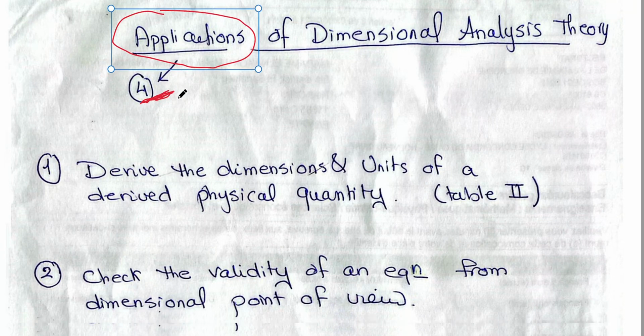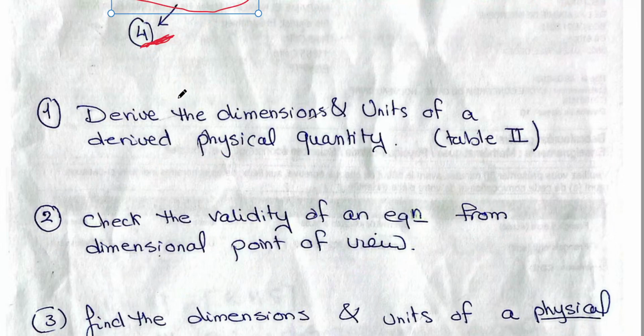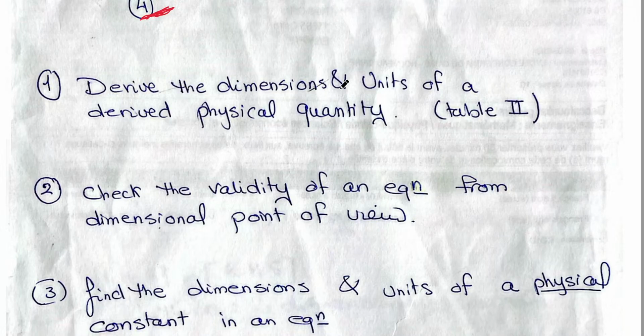The first application is how to derive the dimensions and units of a derived physical quantity. This is exactly what we did in table 2. By knowing the relation which relates the physical quantity with the basic ones, we derived dimensions and units of the physical quantity.